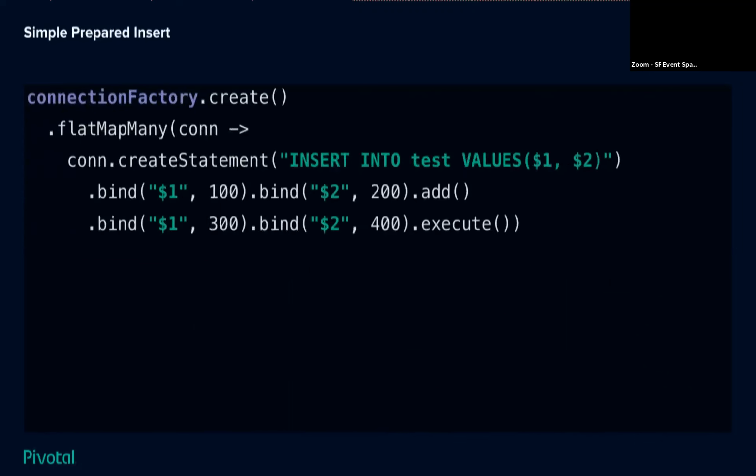So what happens if we want to do an insert that's more like a prepared statement? Well, we use the exact same APIs as we saw for the select. This time we create the statement, but we'll call bind $1, should be 100, $2 should be 200, so it sort of puts them in the place during the binding. We have this method add that basically says, this is a row, right? This is one insertion that I want to do, and then we'll start another one.